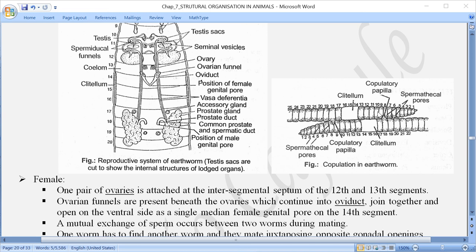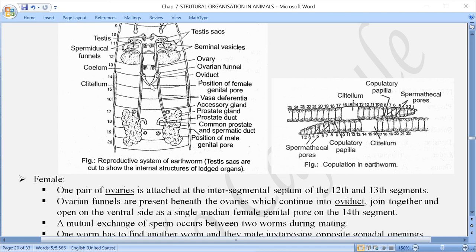At that time, the female reproductive system, that is the ovary, produces the ovum. Now this ovum has to pass outside. In the figure, let's have a look. From the ovary, the eggs or the ovum have to come into the ovarian funnel and then go outside the body through the female genital pore.